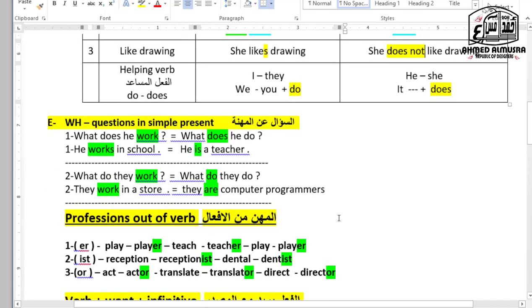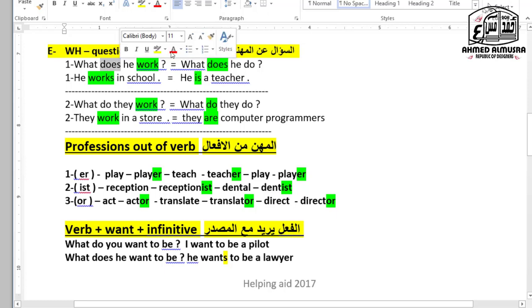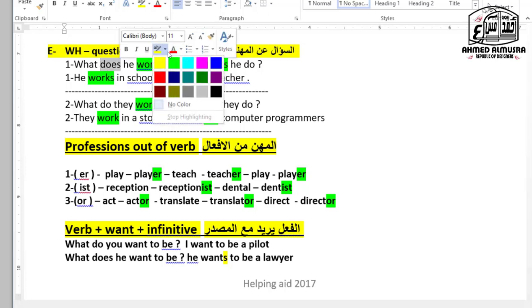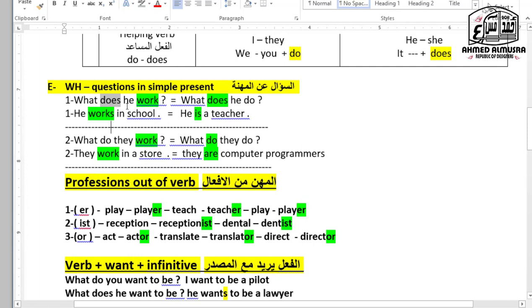Then we have something else we talked about, asking WH questions in the simple present about occupations, about jobs. Look at this. What does he do? He works. So here I have does. So pay attention to does. I'm going to use something else. Okay, look at this. What does he work? It is equal to if I say what does he do.